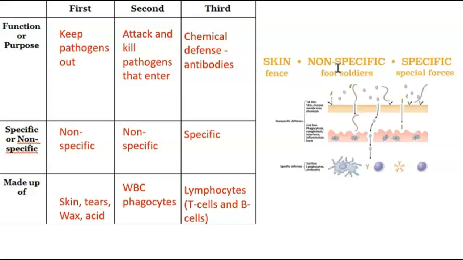This is very specific. There is a specific lock and key structure where the antibody has to fit right in order to be able to protect and defend our bodies against that specific pathogen. Here we have lymphocytes, and there are two main types, T cells and B cells. Again, both of these are very, very specific in their defense.